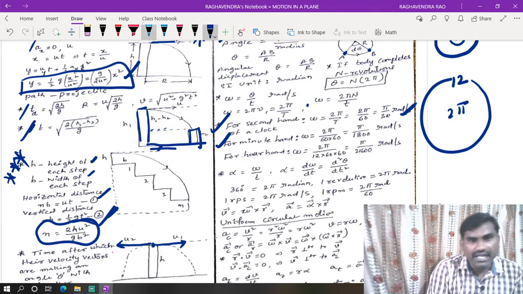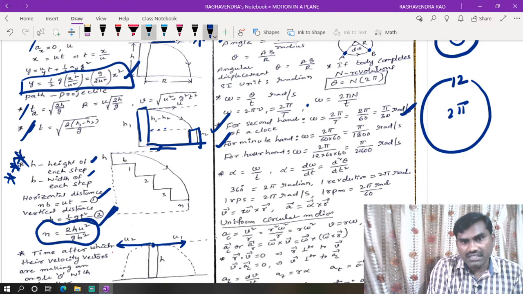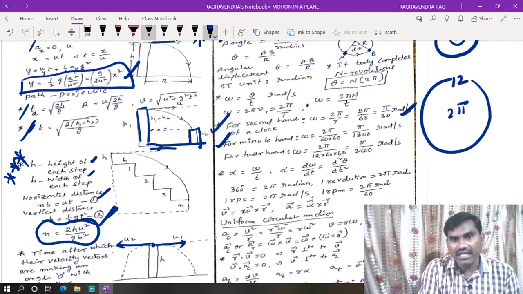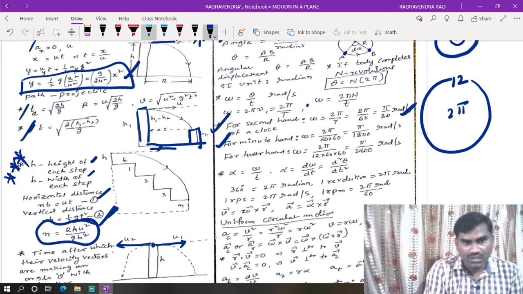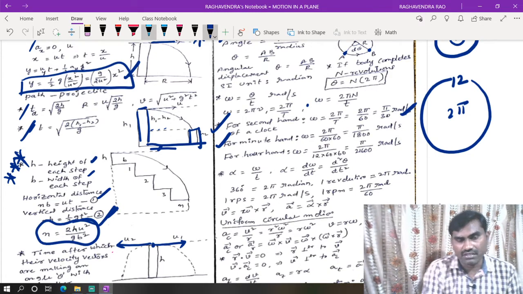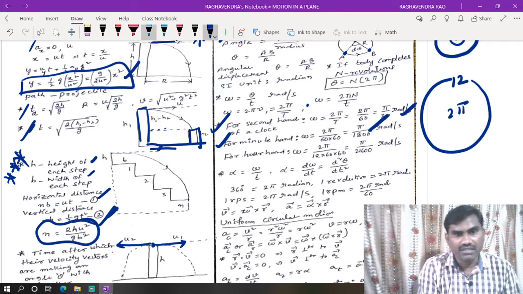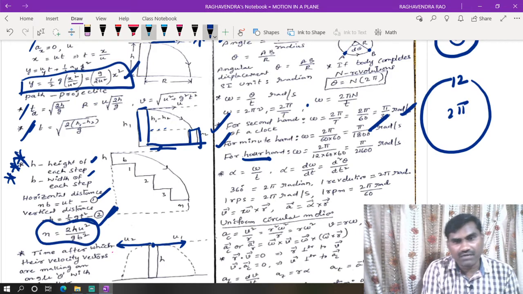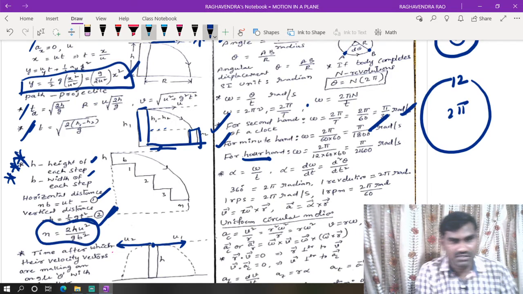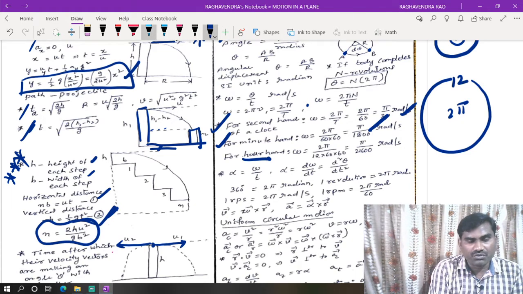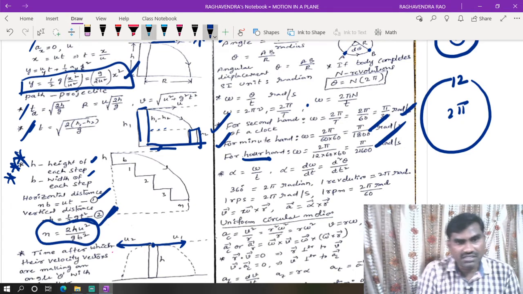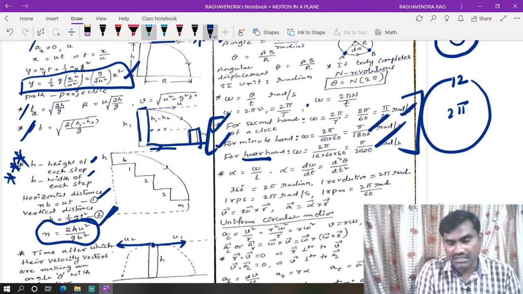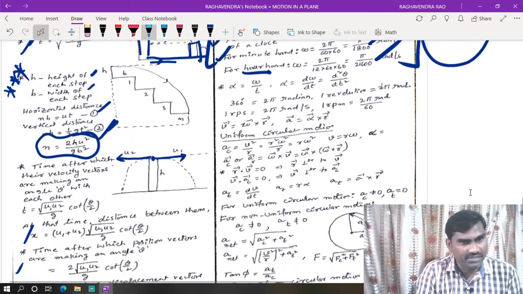In the same way, the minute hand goes from 12 to 12. The angular displacement remains the same, 2 pi radian, but the minute hand takes 1 hour, which means 60 into 60 seconds. That will be pi by 1800 radian per second. For the hour hand, from 12 to 12 the same angular displacement is covered, but it takes 12 hours. So it is 2 pi by 12 into 60 into 60 radian per second. The angular velocity of the hour hand of a clock was asked in a previous AIPMT examination.